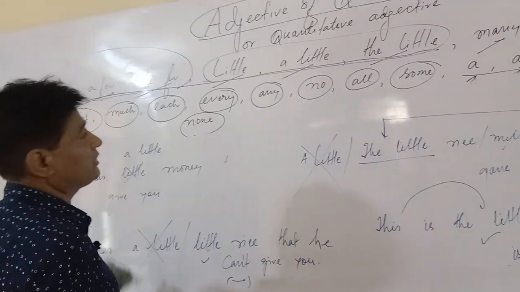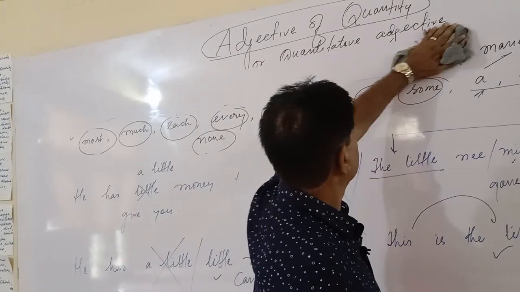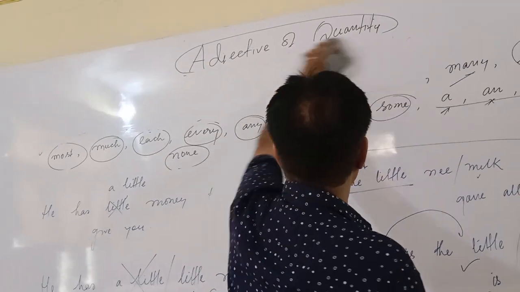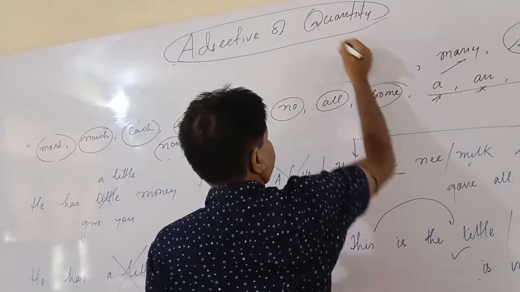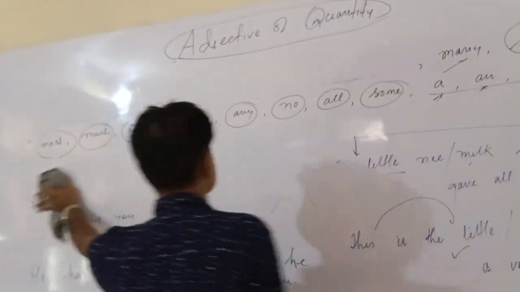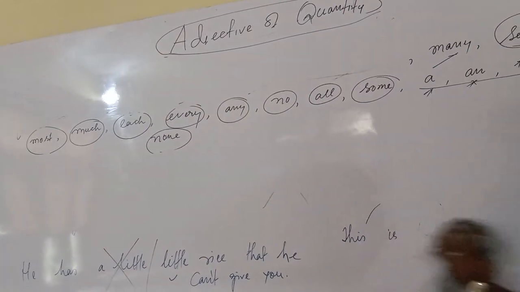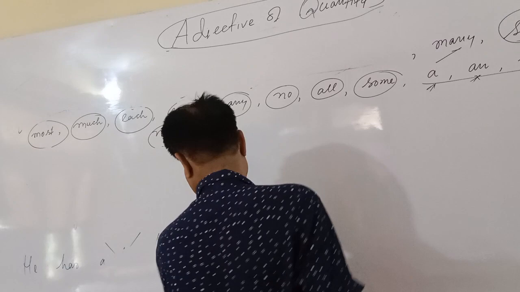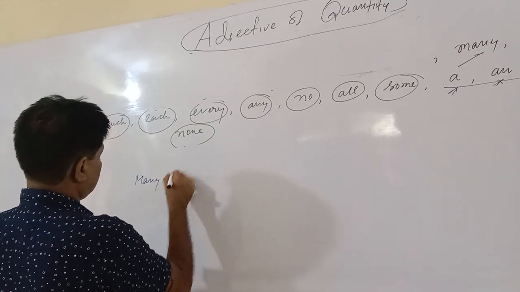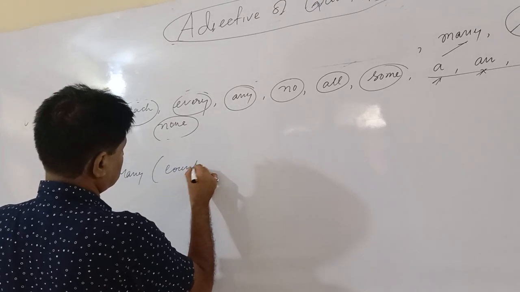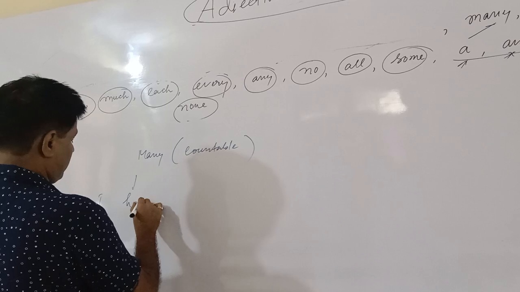as uncountable adjectives. Let us learn the other parts of quantitative or quantity adjective. Why use many? Many is used before countable nouns. I have many friends.